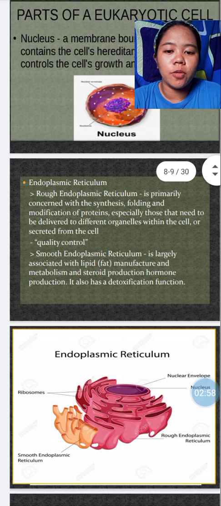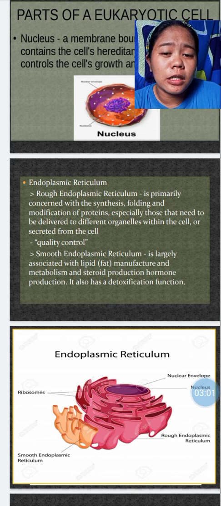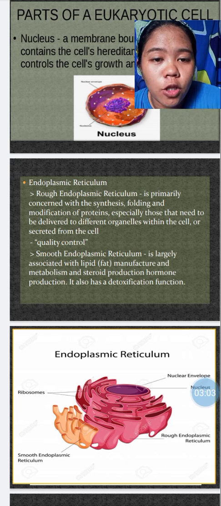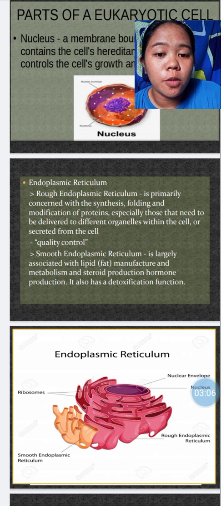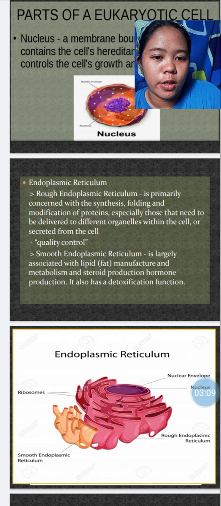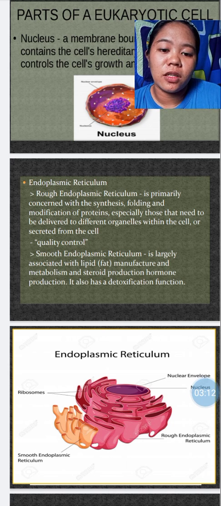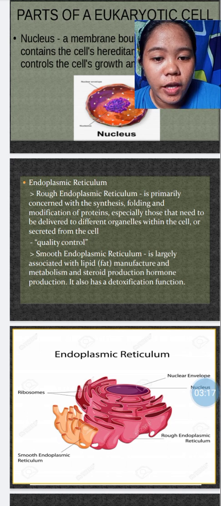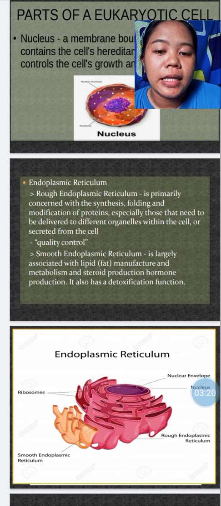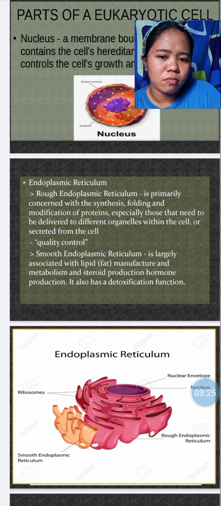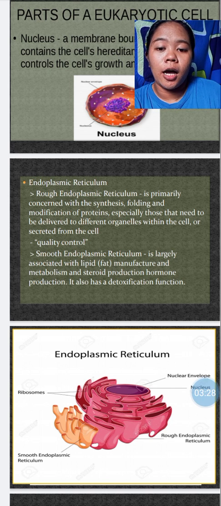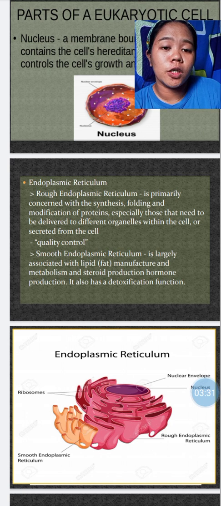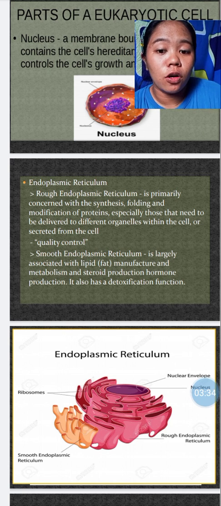Next is the endoplasmic reticulum. We have two types of endoplasmic reticulum, the rough endoplasmic reticulum and the smooth endoplasmic reticulum. The rough endoplasmic reticulum is primarily concerned with the synthesis, folding, and modification of proteins, especially those that need to be delivered to different organelles within the cell or secreted from the cell. The rough endoplasmic reticulum, or RER, is also known as quality control.